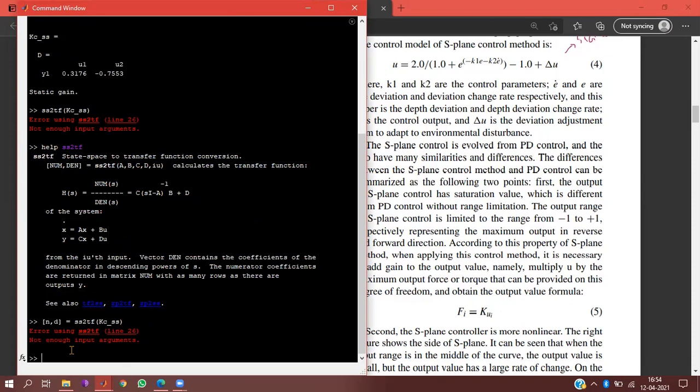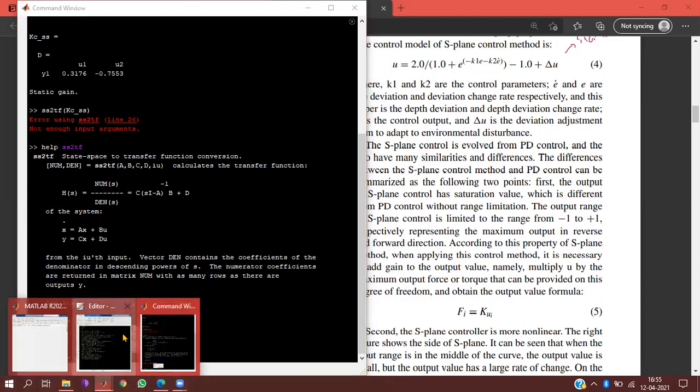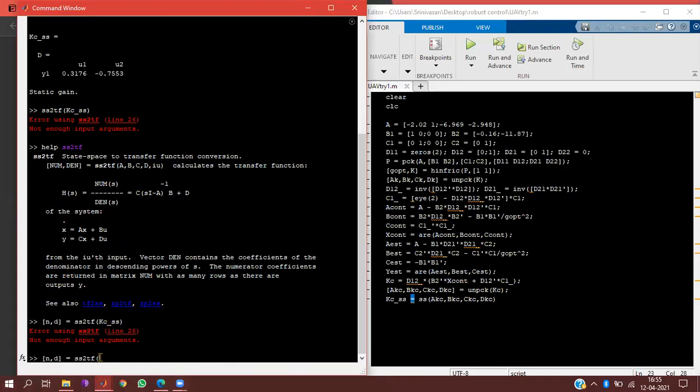Not enough input arguments. No, not like this. You have to give it in the same format: SS to TF, A comma B comma C comma D. Like that format only. Okay, sir. What are the respective A, B, C, D? AKC, comma, what is that? Put a round bracket.